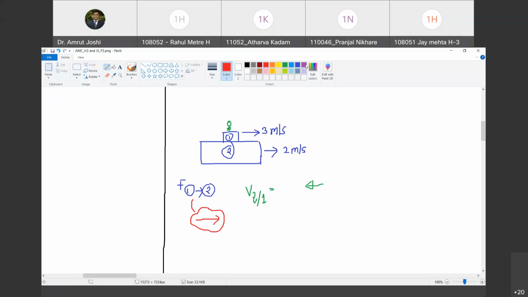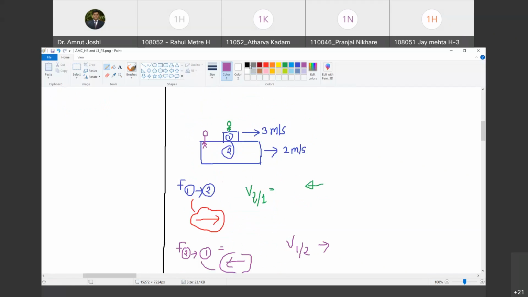Now, I want to find out the frictional force offered by object number 2 on object number 1. How should I write it? By Newton's third law, it will be in the opposite direction. But with this methodology, I am going to station myself on object number 2. With reference to me, the velocity of 1 with reference to 2 is towards right. Therefore, the frictional resistance must be towards left. Are you with me? Yes.